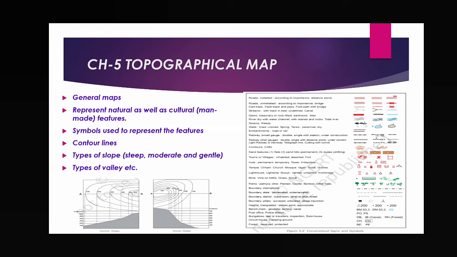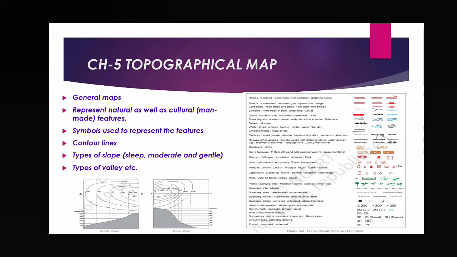So topographical map is also one type of map, and it is also called general maps. General maps, why? Because most maps are related to either natural features, like plains, plateaus, mountains, rivers, forest, or man-made features, or cultural features, any one, either this one or this one. But a topographical map is that type of map which represents both the features.